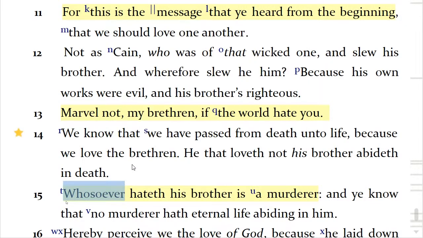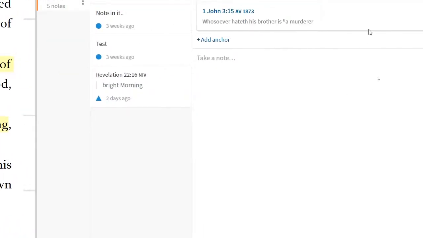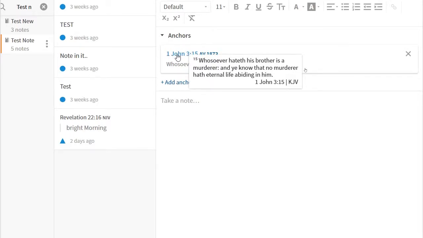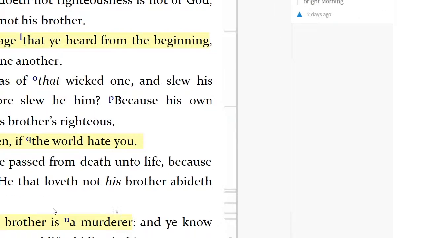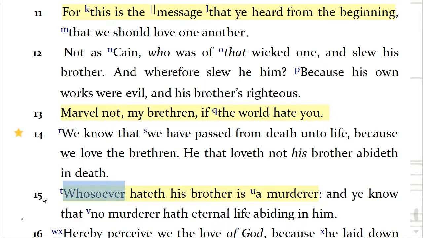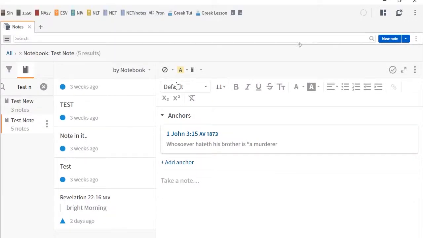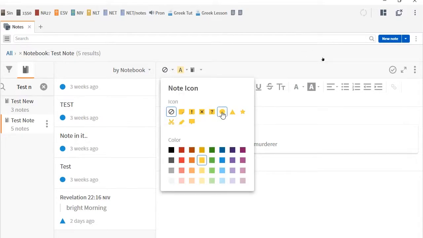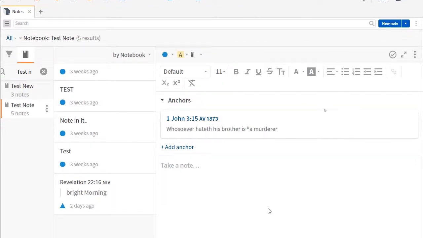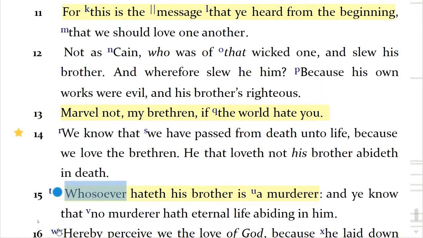Open it up. See, open annotation. Come over here. There's the scripture, 1 John 3:15 in the Bible. Let's go back over here and make sure. Yep, 15. And see, there's no note because I haven't turned it on up here. Come up here, hit this button. Let's make this one blue or purple or pink or whatever. And then I still haven't written anything in it, but anyway, you can still see now there's a note there.